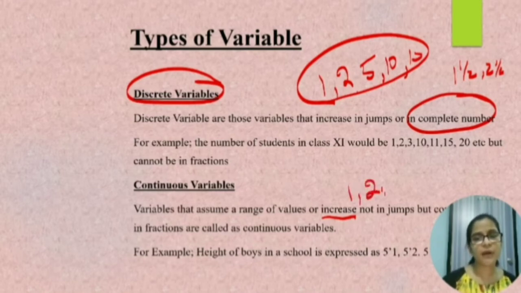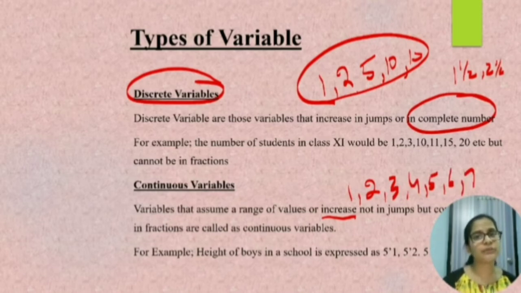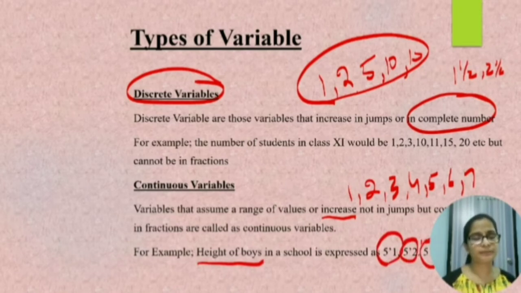Say for example 1, 2, 3, 4, 5, 6, 7. It will be a continuous number and it will not increase in jumps like it was in the discrete variable. Say for example, height of boys in a school is expressed as 5.1, 5.2, 5.3 and so on. So clear? So these are the two types of variable.